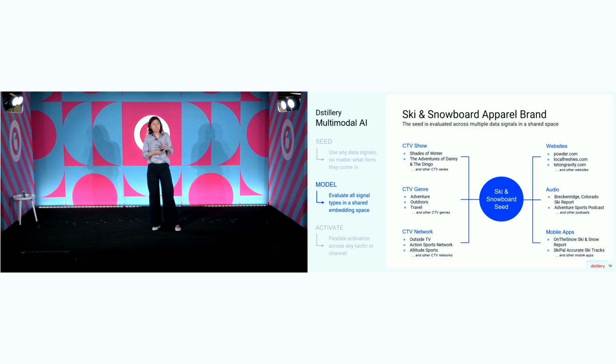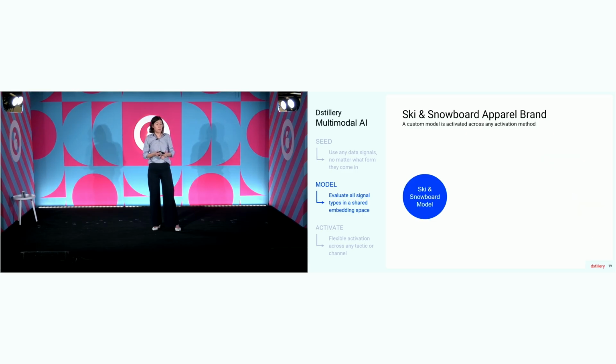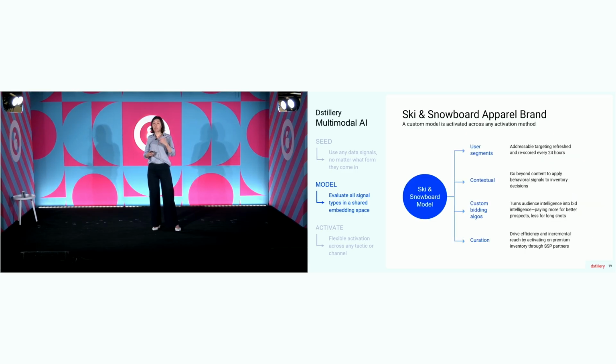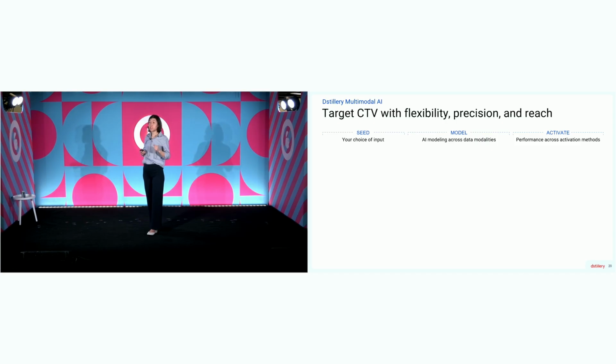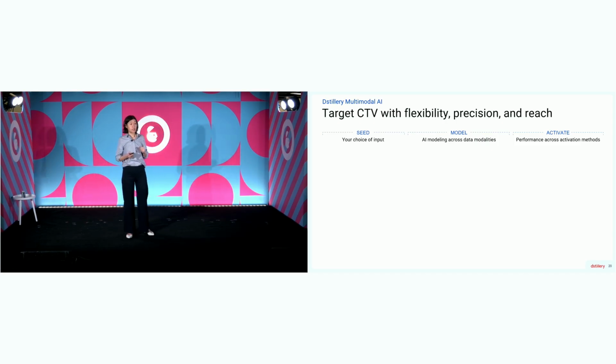And then because the model is fluent in all of these types of data, it can then naturally be expressed as device segments, as contextual, as custom bidding algorithms, or as curation. So one place where we've seen really strong results with this is in CTV. And so to get even more specific with that ski example, we can say that brand picked as their seed